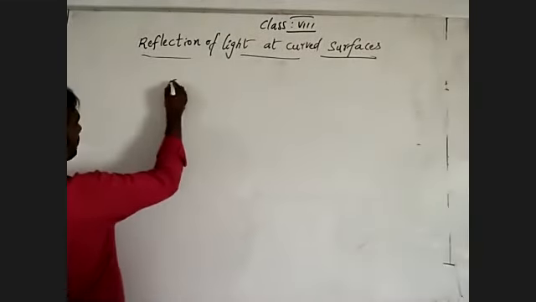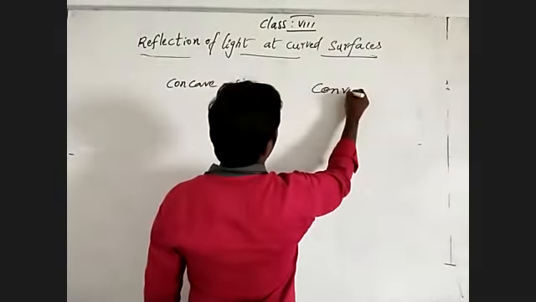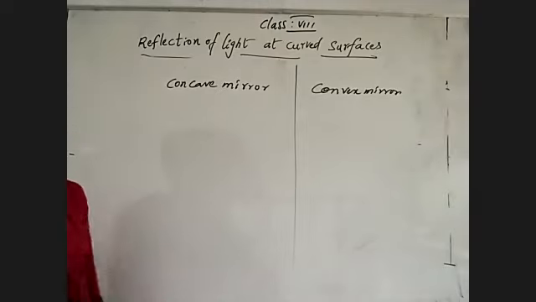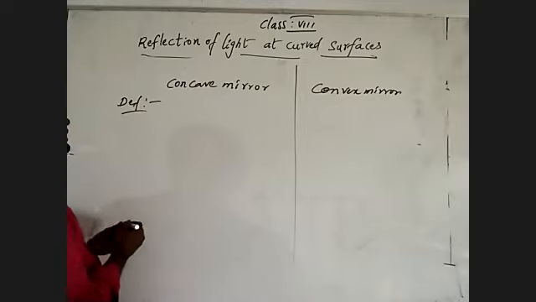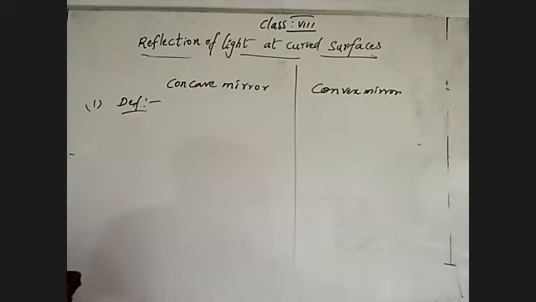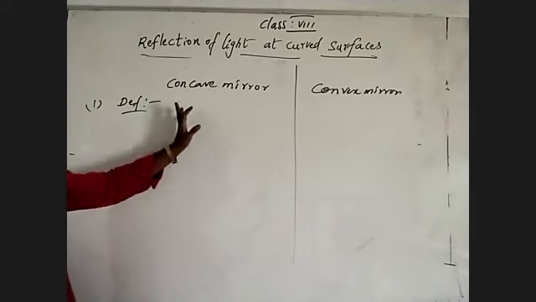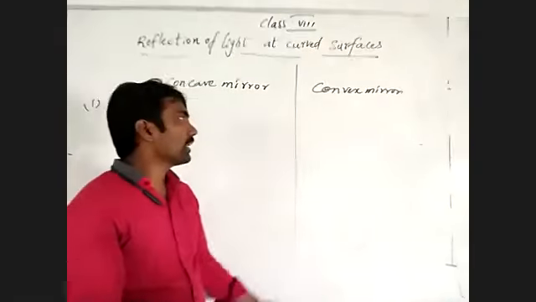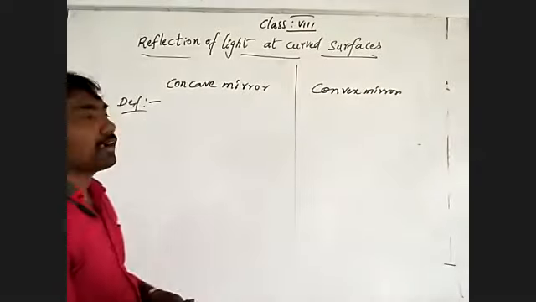Let's talk about the differences between a concave mirror and a convex mirror. First we will write the definitions. The first point is the definition. The spherical mirror which has an inner bulged surface or inner curved surface is a concave mirror. The spherical mirror which has an outer bulged surface or outer curved surface is a convex mirror.